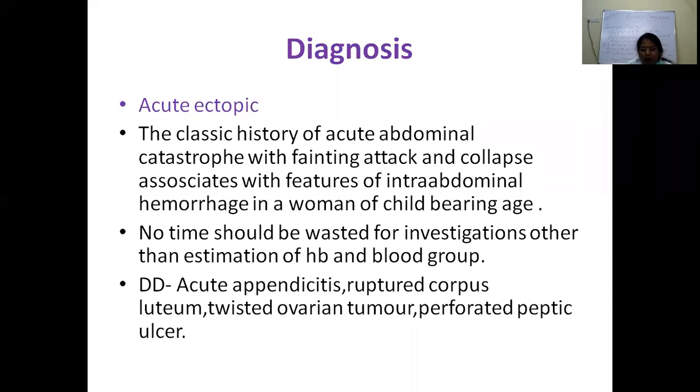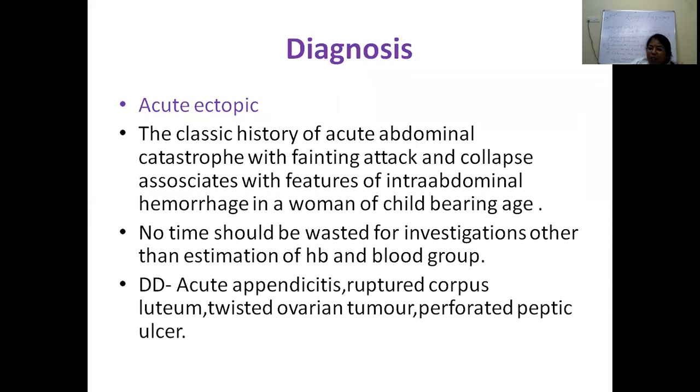As I said, you should always think ectopic. Ectopic, ectopic, ectopic should always be at the back of your mind. So how will you diagnose acute ectopic? It is a classic history of acute abdominal catastrophe with fainting attacks and collapse. The patient is in shock with intra-abdominal hemorrhage, in a woman of childbearing age. The first thing that should come to your mind is ectopic, and no time should be wasted on investigations for this case. As routine, you take blood and send it for investigation.